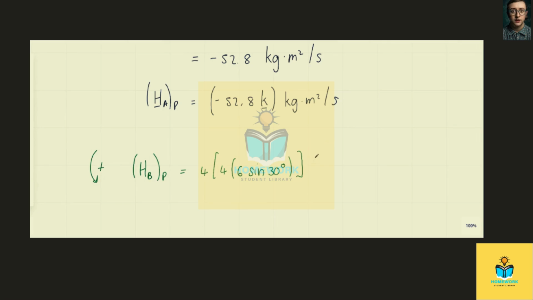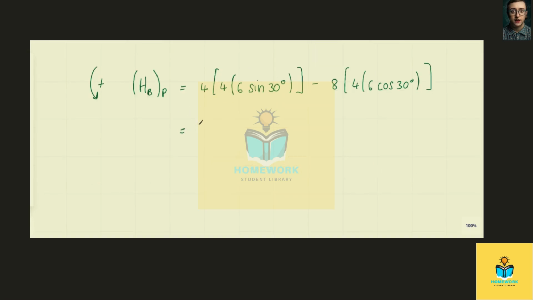This is the y component in this case, minus the x component, which is 8 into 4 times 6 times the cosine of 30 degrees. And so we get the magnitude of the angular momentum of B around P to be minus 118.28 kg meter squared per second.